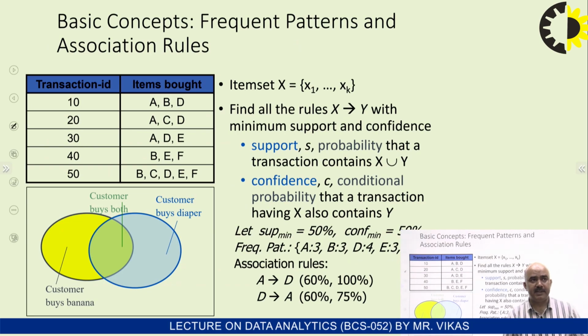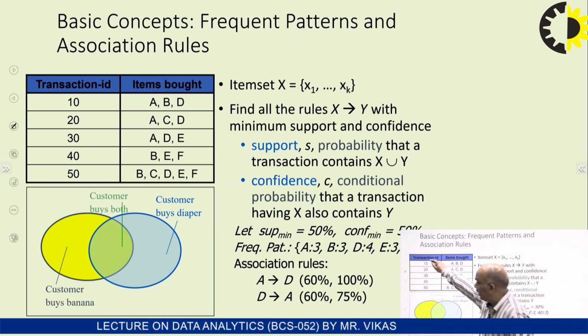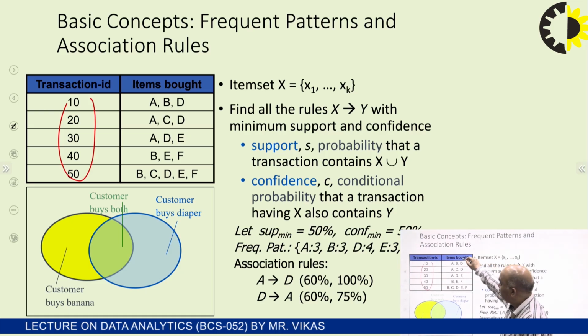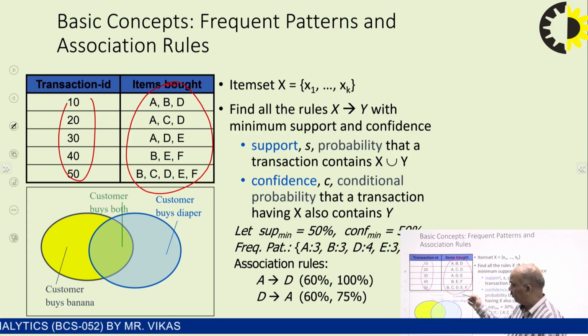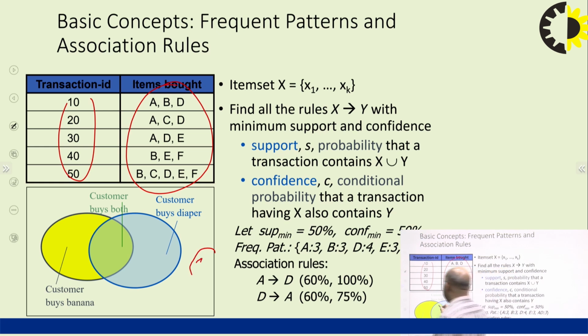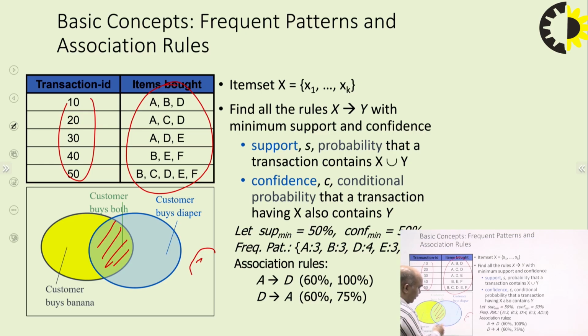So let's take an example. The basic concept is that these are transaction IDs, and these are the items being purchased together. So we create clusters. These are the customers who buy both, and here are the items where customers purchased both. These are the customers who purchased single items, and here are the single items purchased in this case.